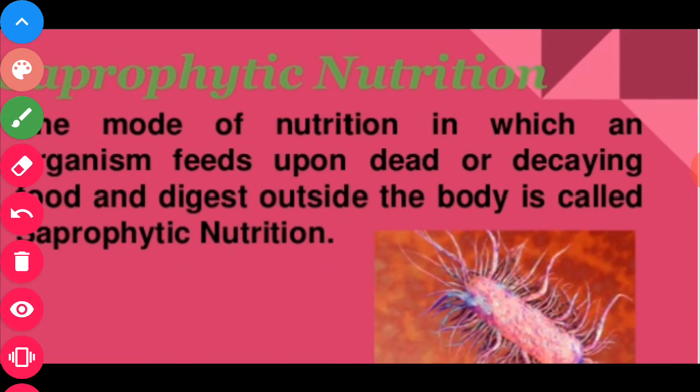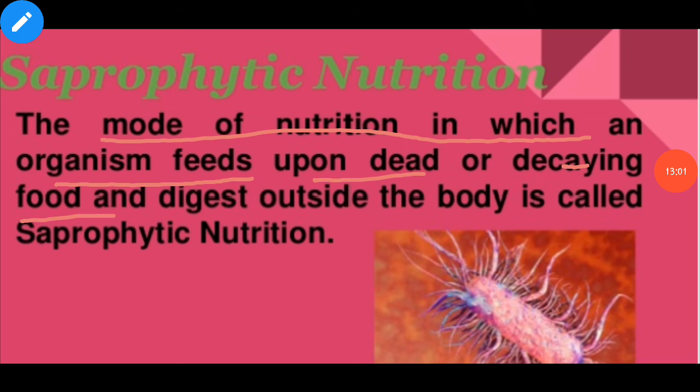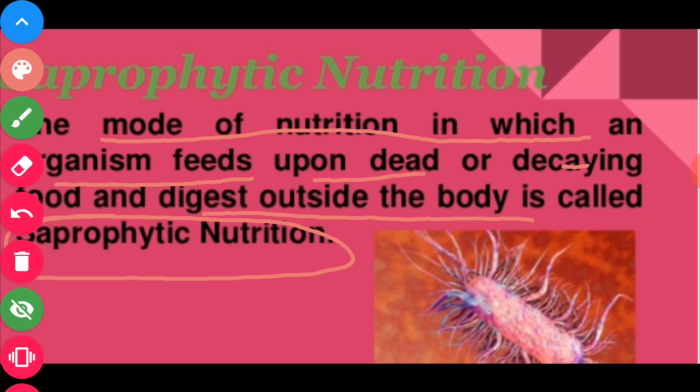Second is saprophytic nutrition, the mode of nutrition in which an organism feeds upon dead and decaying food. These organisms feed upon dead and decaying matter and digest it outside the body, which is called saprophytic nutrition. As you know, fungi grow on dead and decaying matter.